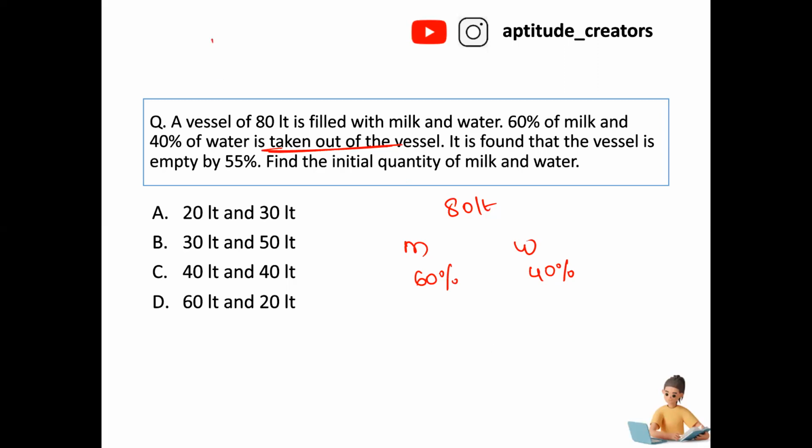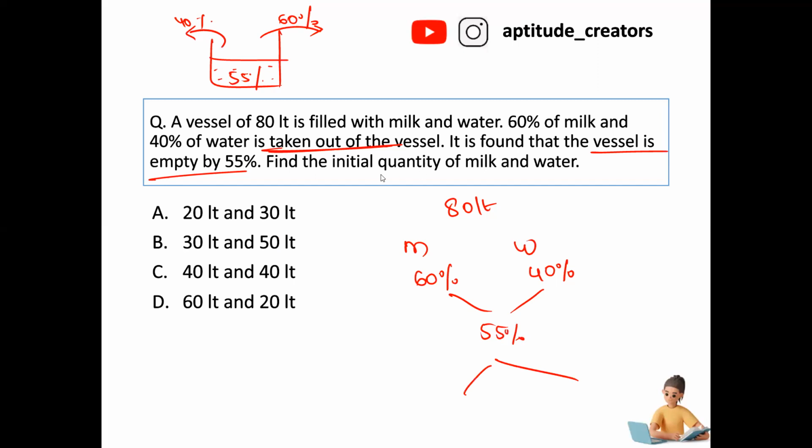Okay. Now, this is the vessel, and it is found that the vessel is 55 percentage empty. Here 60 percentage of milk is removed and here 40 percentage of water is removed. Empty is 55 percentage. Now, for the initial quantity of milk and water, how many liters of milk and how many liters of water are there? After removing, this is the middle value, right? How much will you be left with? 55 percentage is empty. Now 40 minus 55 gives the result as 15.